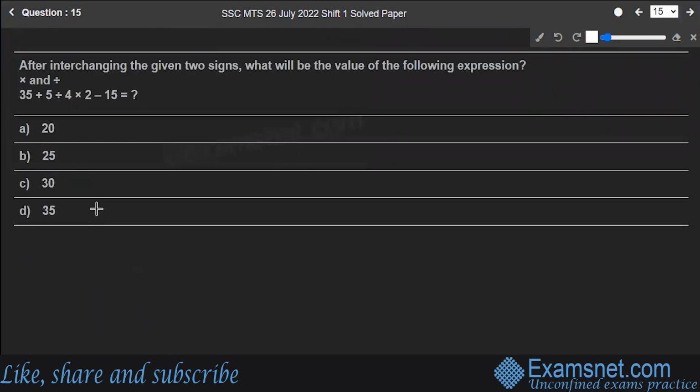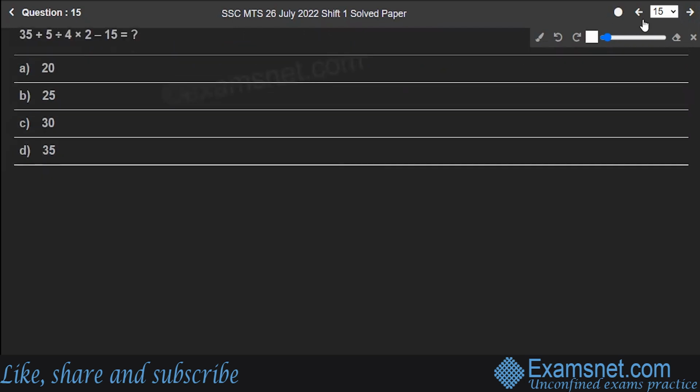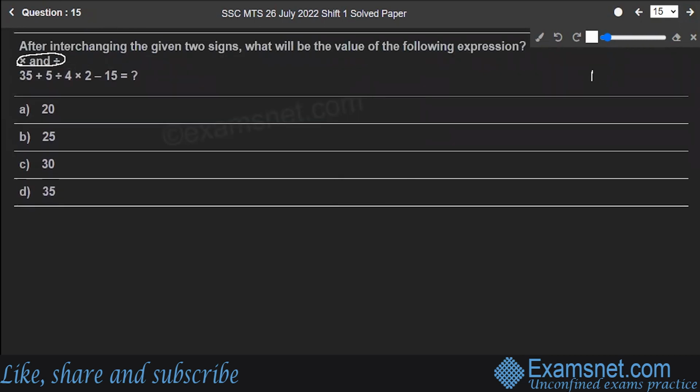Next is question number 15. So in this question, after interchanging the two signs, what will be the value of the expression? That is multiply and division. You have to interchange these two signs and check out the value of the expression. The only thing to be kept in mind in this question is, first of all, how to interchange the signs. And then you have to keep one more thing in your mind, that is your BODMAS rule.